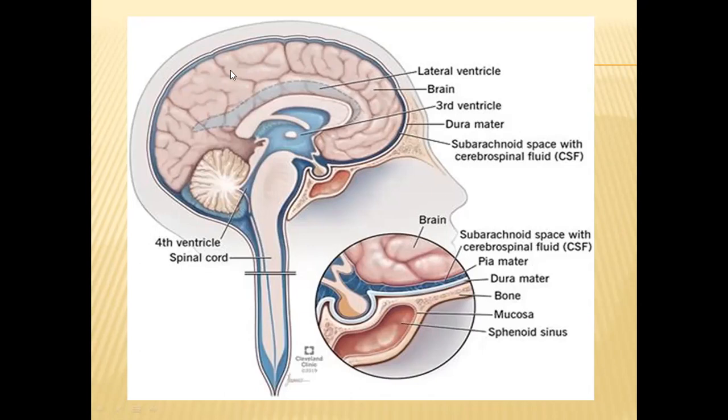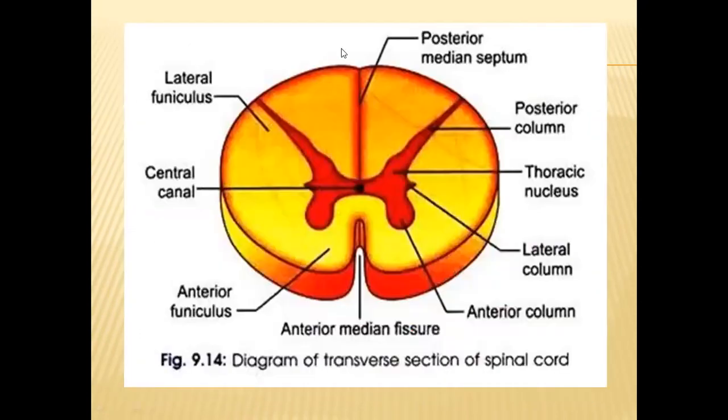The outside cells, the peripheral cells of the brain and spinal cord, will receive nutrients from the cerebrospinal fluid present between the second and innermost meninges.